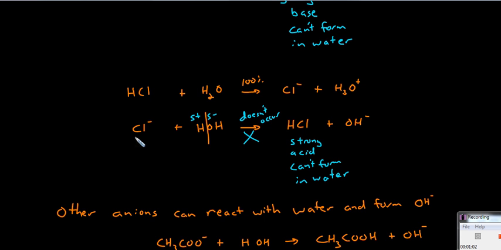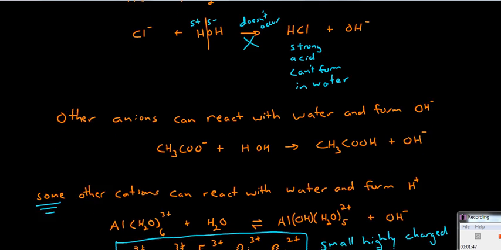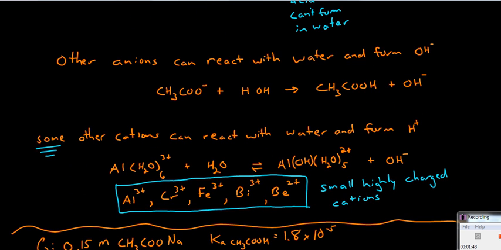So this conjugate of a strong acid, chloride, cannot combine with the partially positive hydrogen on water to form hydrochloric acid. That list of ions cannot react with water. However, many other ions can. Most anions, in fact, can react somewhat with water and form hydroxide.